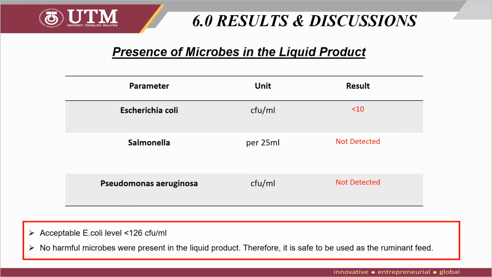Next, in order to prove that the liquid product is suitable to be used as protein supplement in ruminant feeds, the analysis of presence of microbes in the liquid product has been carried out. Based on the analysis result, it can be seen that the E. coli value is in the range of the acceptable level, which is below 126 colony forming units per ml.